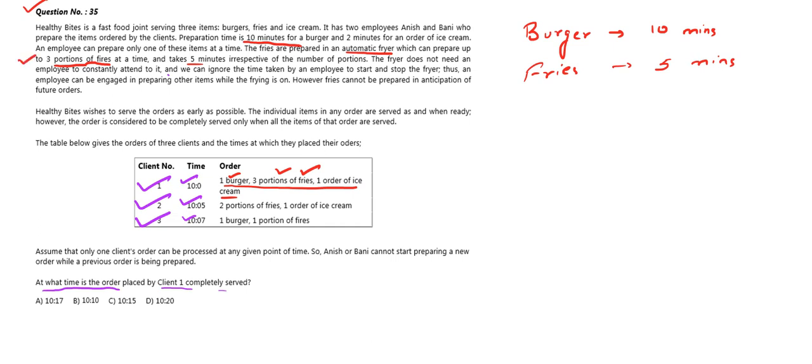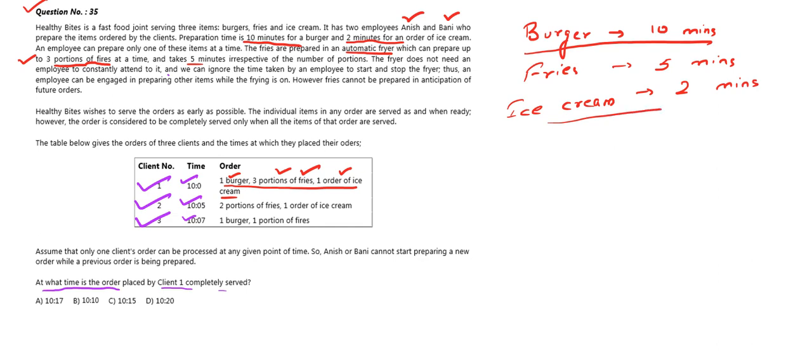in 5 minutes. Thirdly, we have one order of ice cream. So here you can see 2 minutes for an order of ice cream. So ice cream takes 2 minutes. And we have two employees here, Anish and Bani. Each employee can make one item: one can make a burger and the other can make an ice cream, because the fries can be made in the automatic fryer machine, so it doesn't require any employee. So one will make the burger, the second one will make the ice cream.